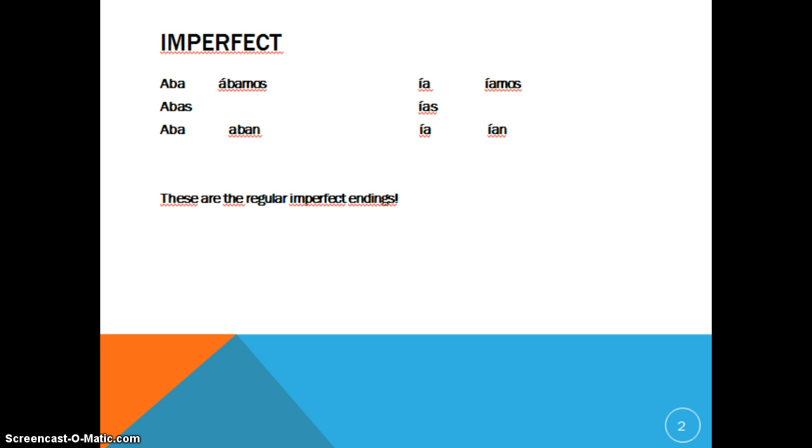Okay, imperfect endings. These are just the regular ones, okay? Aba, abas, aba, abamos, aban are for AR verbs. Ia, ias, ia, iamos, and ian are for ER and IR verbs, okay? So it just conjugates like normal. You drop the end off and add a new ending, okay? Nothing tricky about those ones.